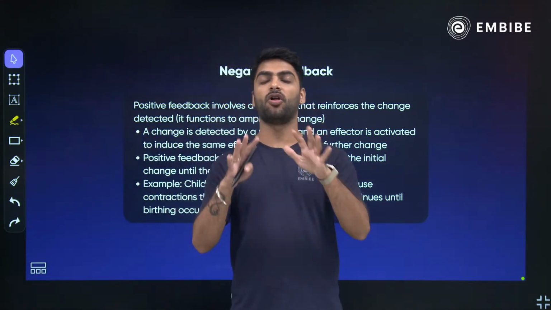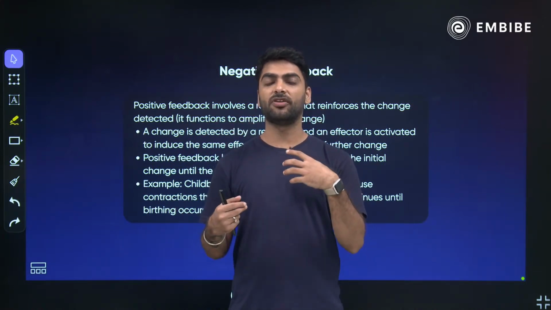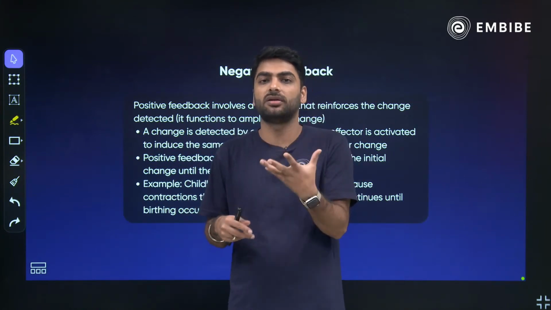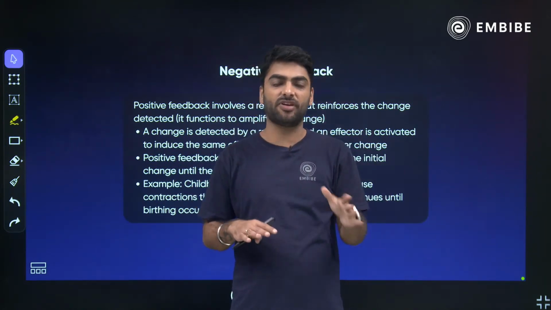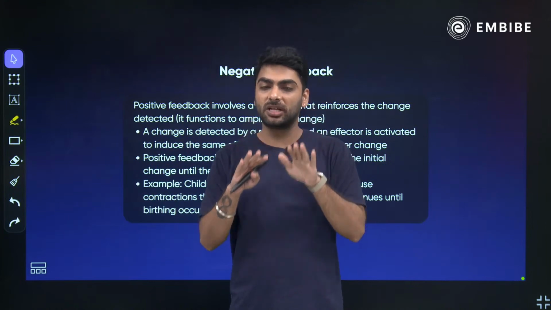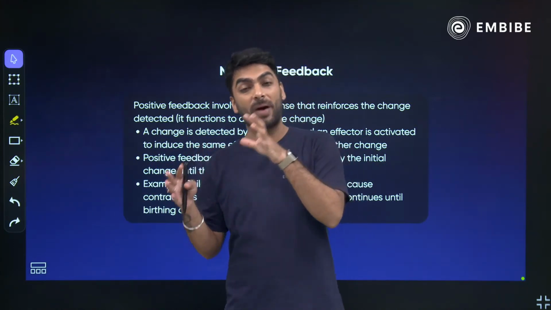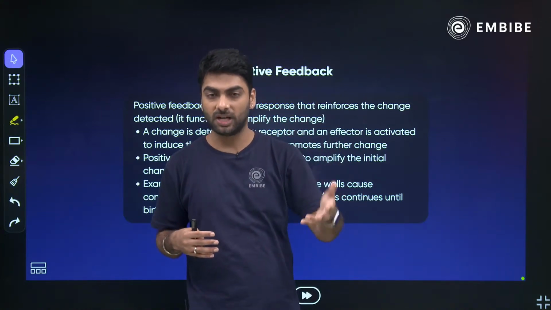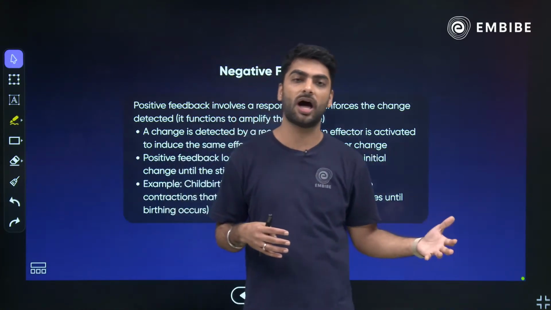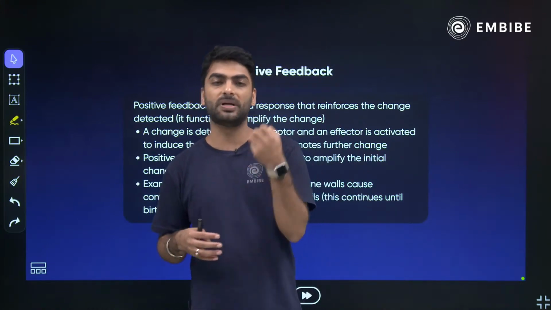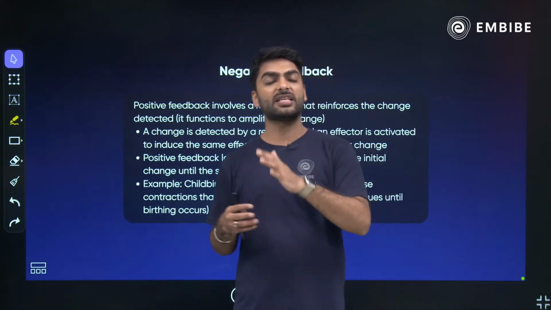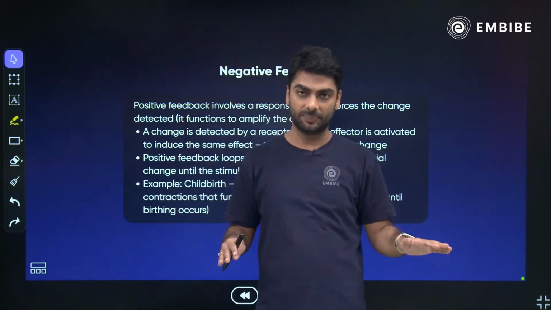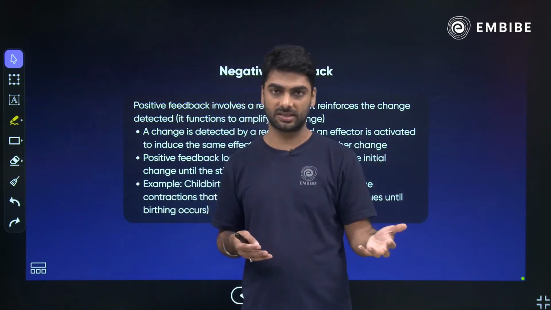Parasympathetic nervous system will always calm you down. For example, if you have had a fight and your heart is racing, your mouth has turned dry, your mouth will again become wet by saliva secretion, your heartbeat will become normal. All that is parasympathetic nervous system. Sympathetic nervous system will excite you. It will stop your digestion, it will increase your heartbeat, it will constrict your pupils, it will dry your mouth, whereas parasympathetic nervous system will do the completely opposite to bring you back to normal.